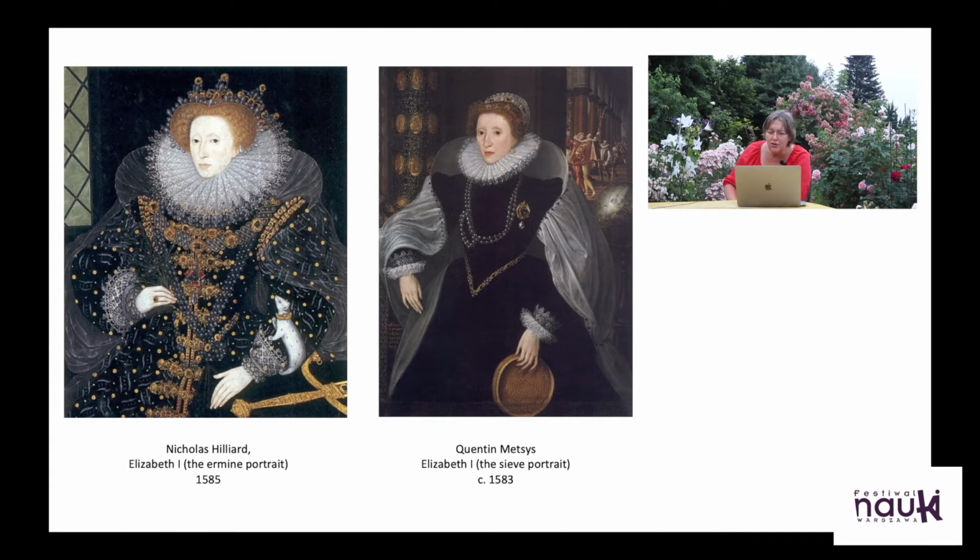The other one shows her carrying a sieve, like a colander, really, a kitchen utensil that you use to sieve, I don't know, rice or pasta. Why is she carrying that? Because in Roman legends, not so much mythology but legends, this was a symbol of virginity. And at least officially, Queen Elizabeth was the Virgin Queen. She never married.